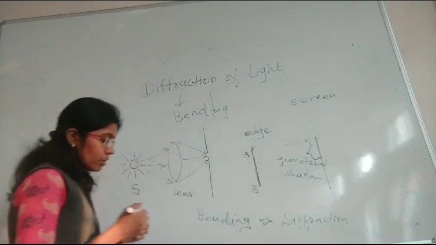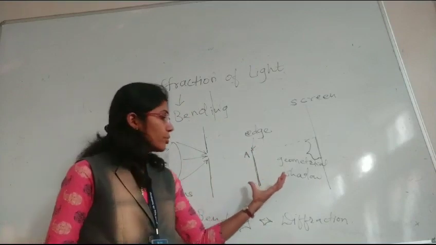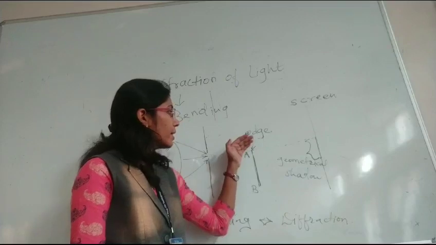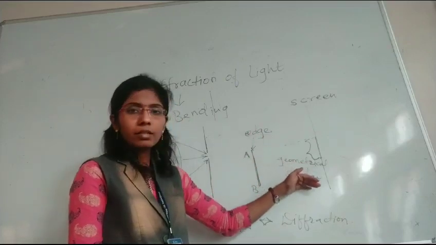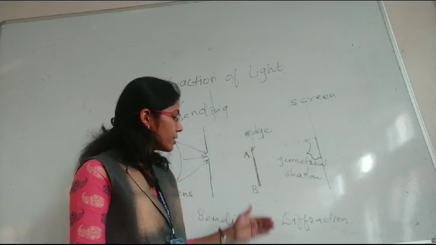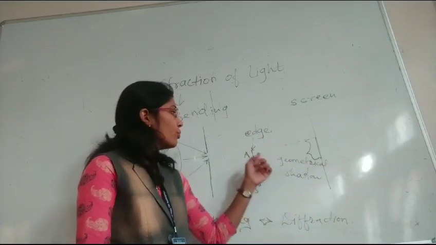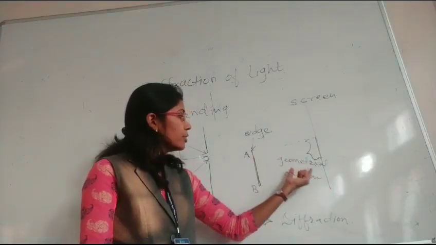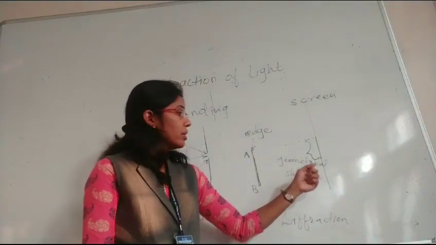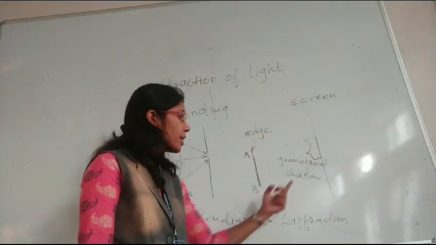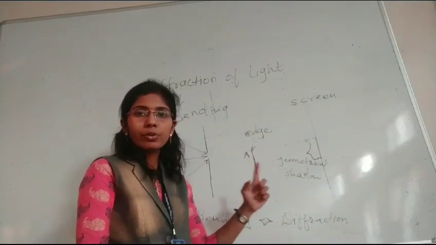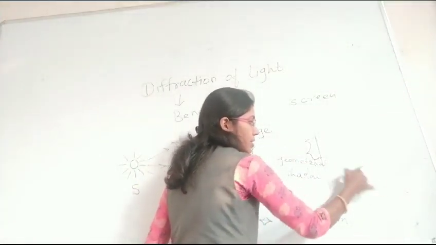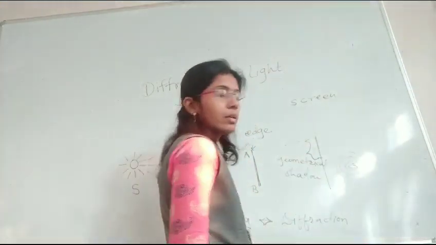So the definition is that when light falls at the edge of a small aperture or obstacle, then at the edge bending is produced. This bending is known as the diffraction of light, which is obtained on the screen at the output side. Due to this bending, a geometrical shadow is obtained, and in it a number of fringes or rings are obtained at the screen.